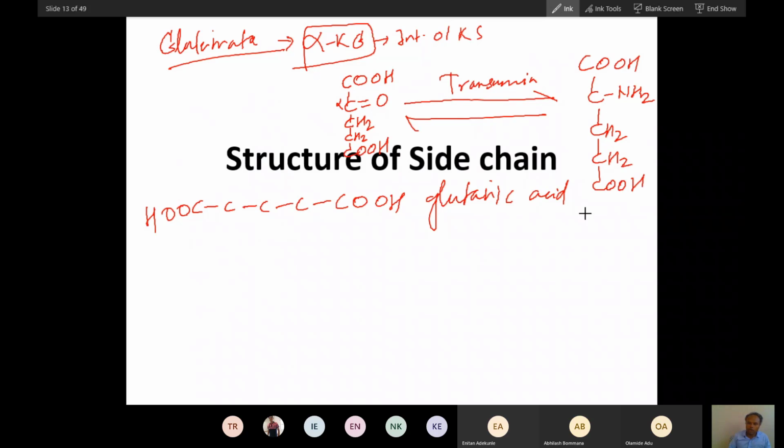Did you understand this glutamate? This is amino and this is acid. H group is there. Now this is CH2. To this CH2, this is a bit structure similar to alanine. So if you write the CH2 and one more COOH, this becomes glutamate.